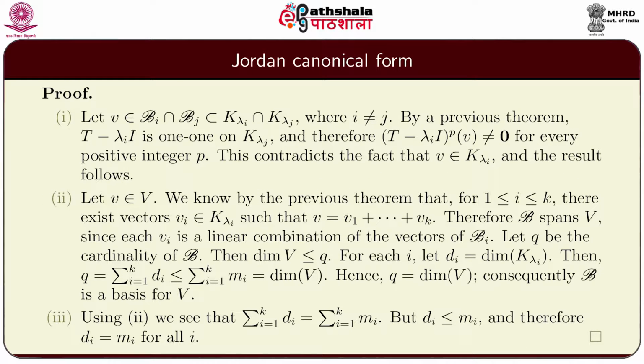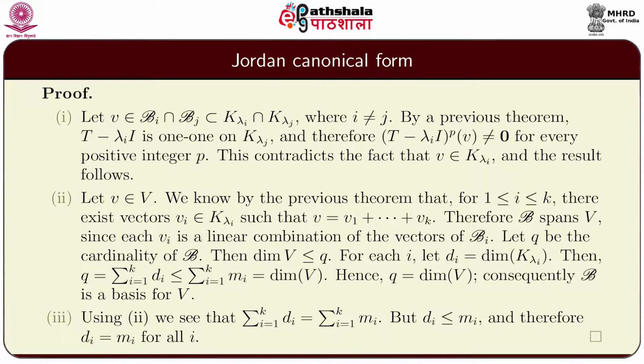Proof: let v be a vector which is in the intersection Bi intersection Bj, and that is contained in K_λi intersection K_λj for i not equal to j. By a previous theorem, T − λi I is one-one on K_λj, and therefore (T − λi I)^p (v) is not 0 for every positive integer p. This contradicts the fact that v belongs to K_λi, and the result follows.